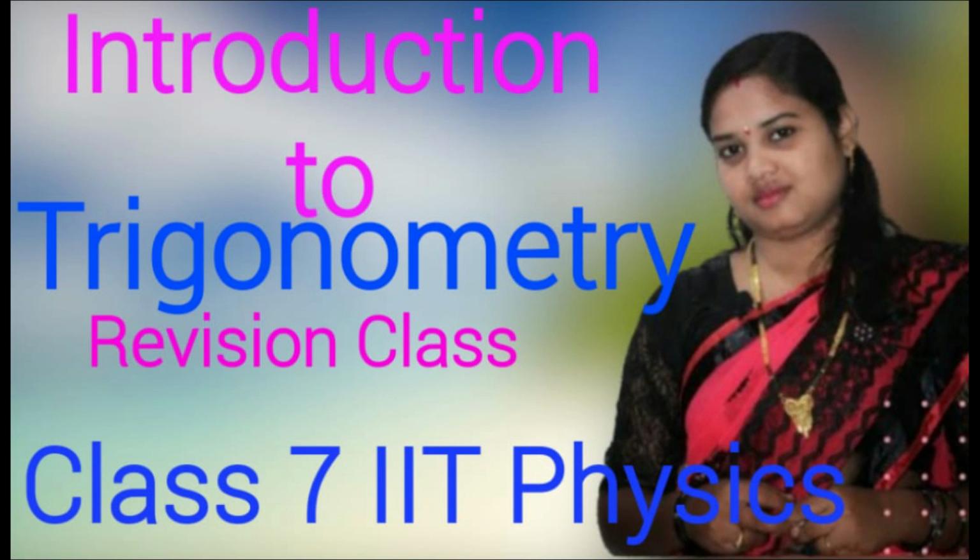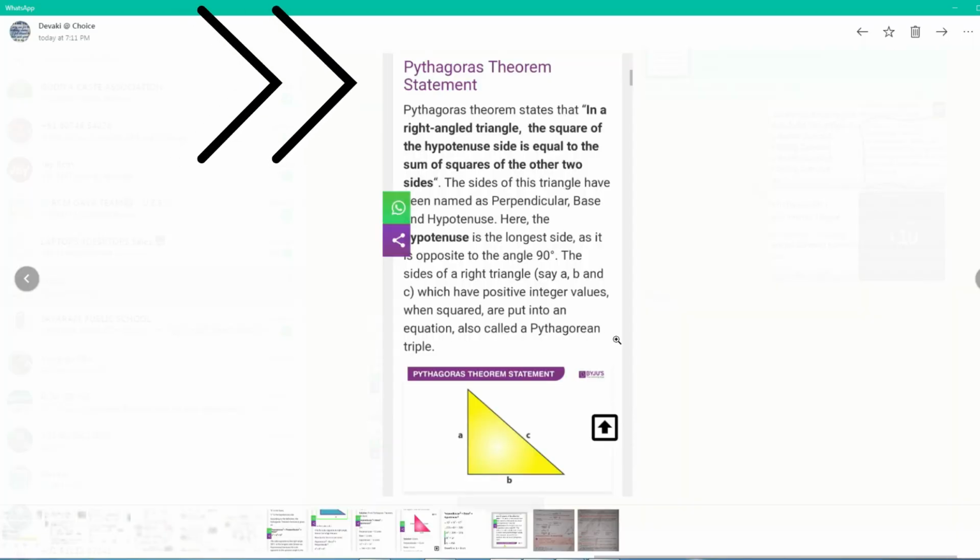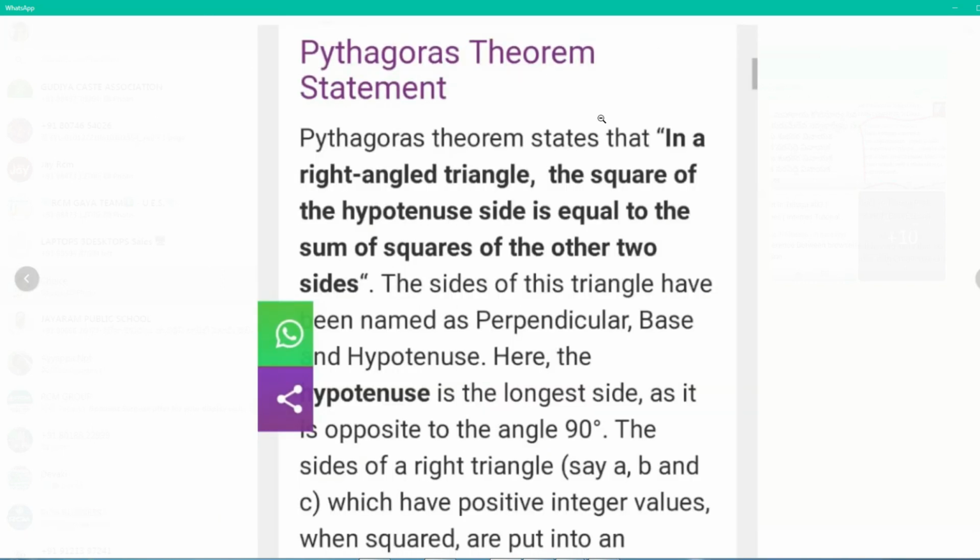So now we will start that. Children, you can see on your screen the Pythagoras theorem statement. Pythagoras was a Greek mathematician. He gave the Pythagoras statement. According to him, in a right angle triangle, the square of the hypotenuse is equal to the sum of the squares of the other two sides. Children, we already discussed what a triangle is: a three-sided closed figure.